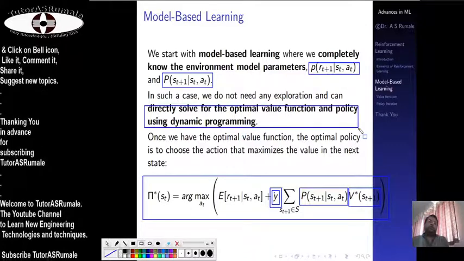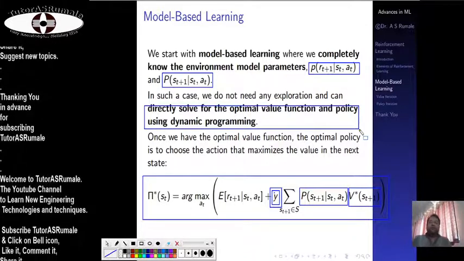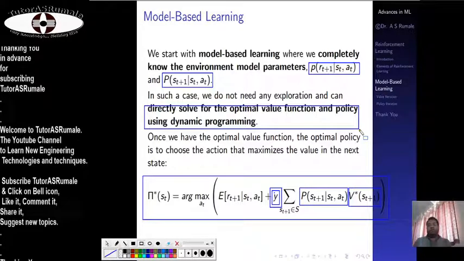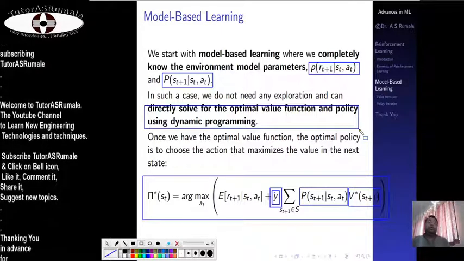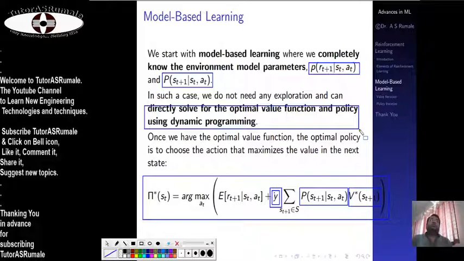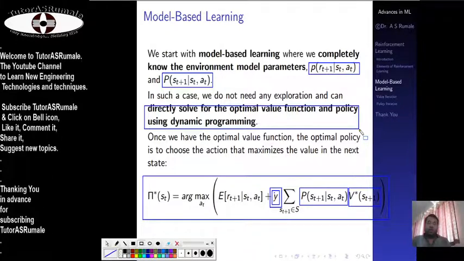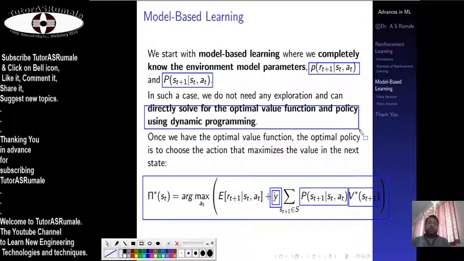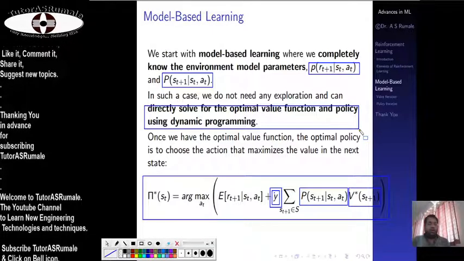I already bolded this in my presentation. So model-based reinforcement learning helps us to learn things more efficiently than without the model.